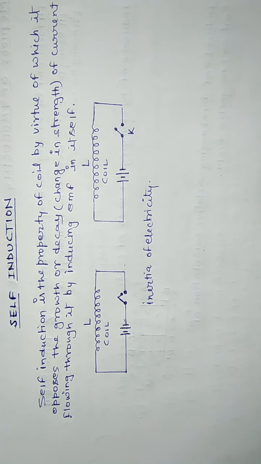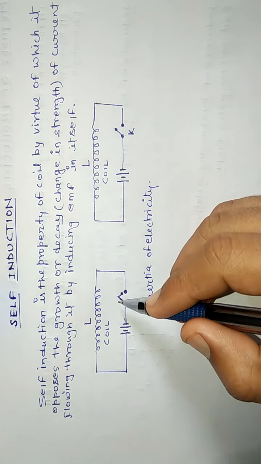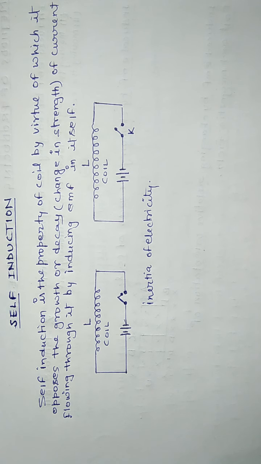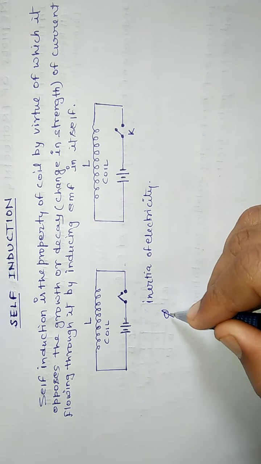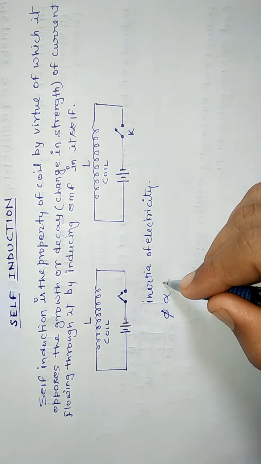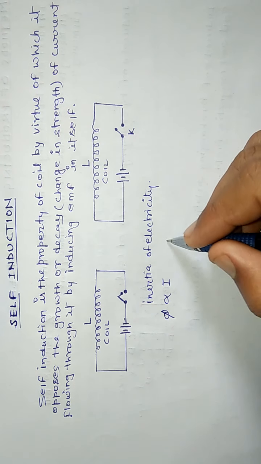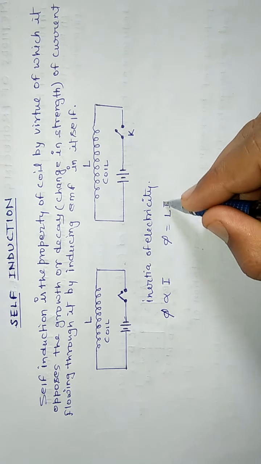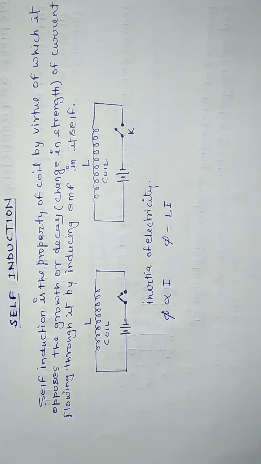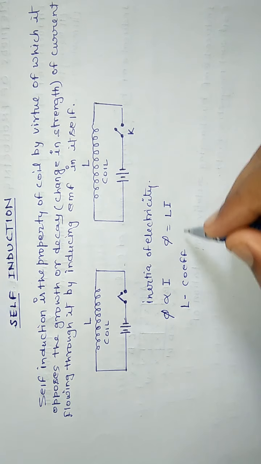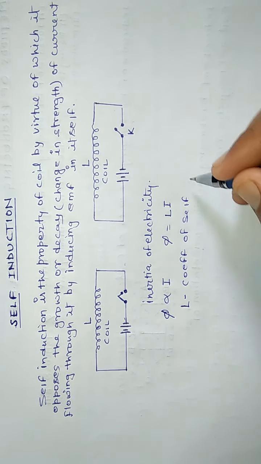Now let K be switched on, and a current I flows through the coil at an instant. At that instant, if the magnetic flux linked with the coil is phi, then phi is directly proportional to I, or phi is equal to LI, where this L is known as the coefficient of self-induction.